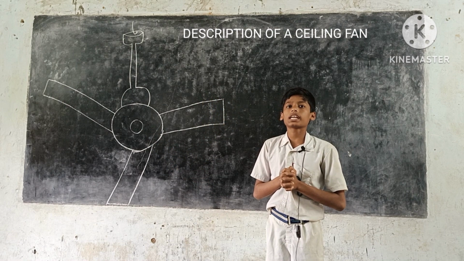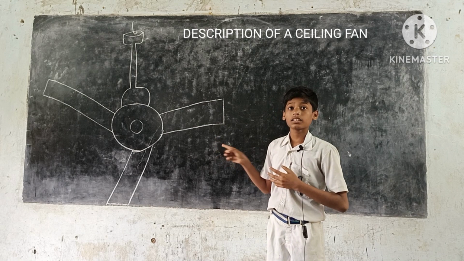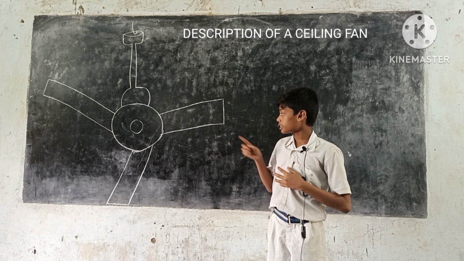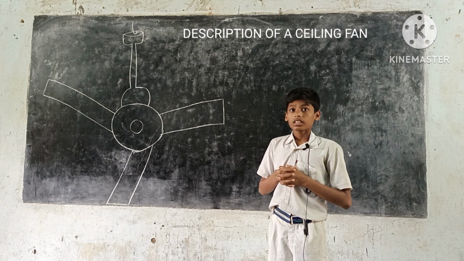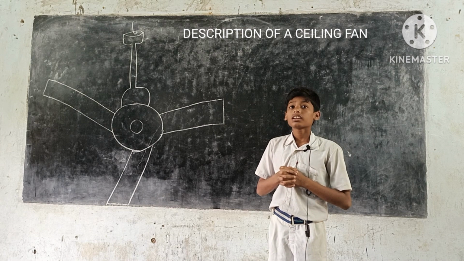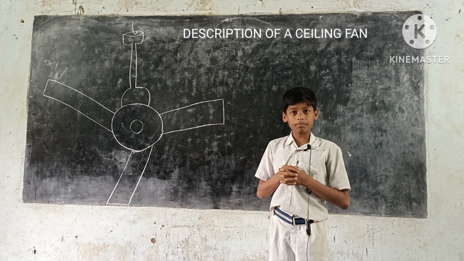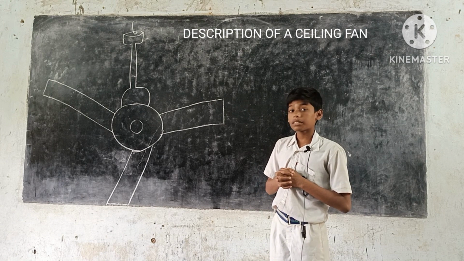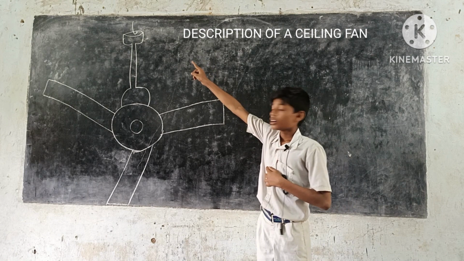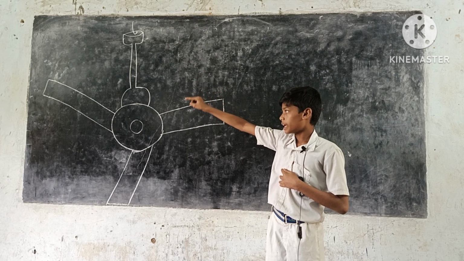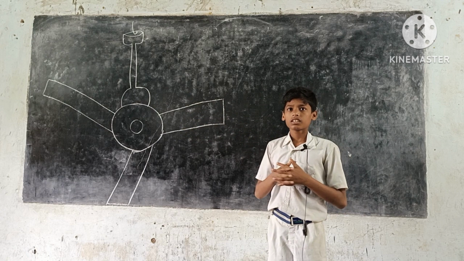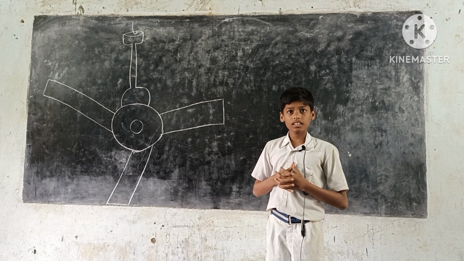Now, yes or no questions. Is this a fan? Is it round in shape? Is it big in size? Is it black in color? Has it parts: hook, top canopy, down rod, bottom canopy, blades, motor housing? Is it used for getting air?